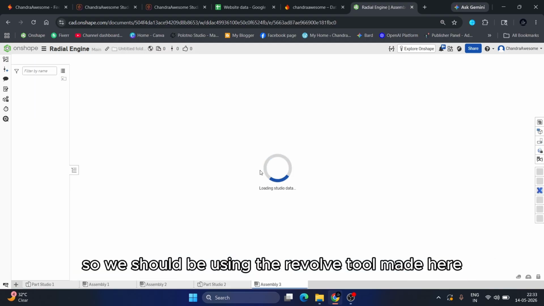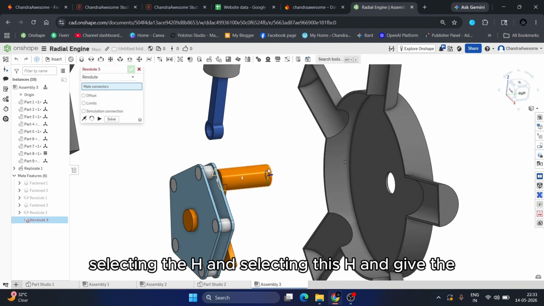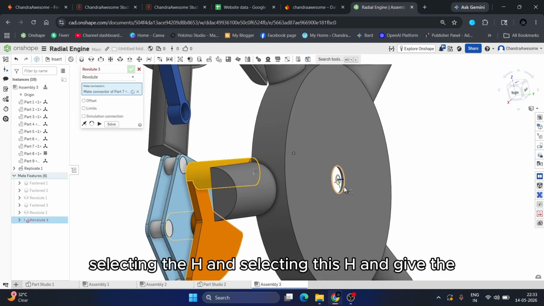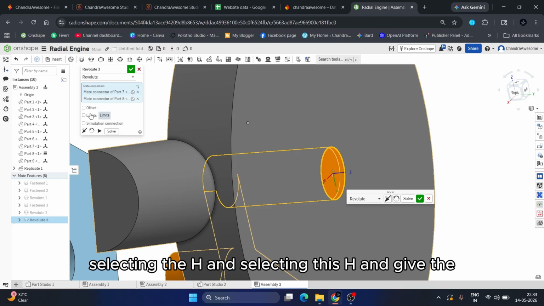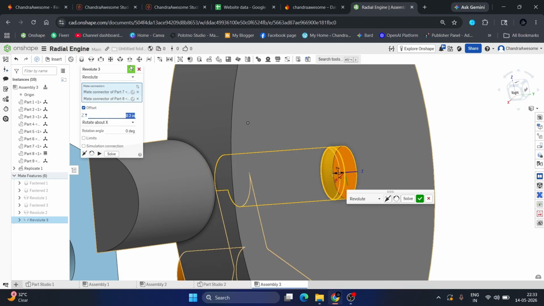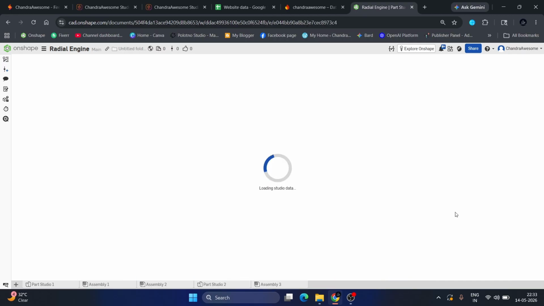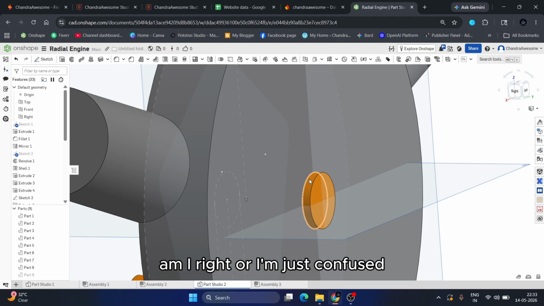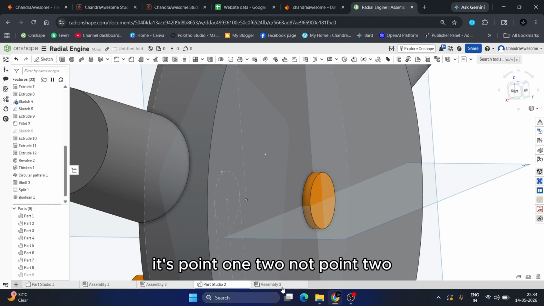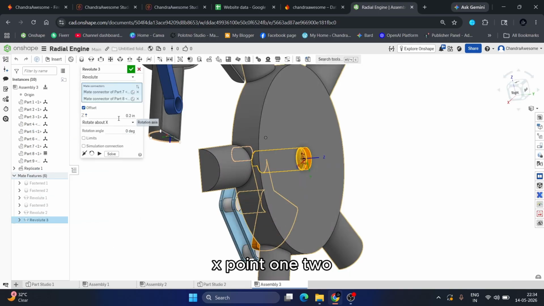So we should be using the revolute mate here, selecting the edge and selecting this edge and giving the offset. You should set the offset to 0.2 and set. Am I right or are you confused? It's 0.12, not 0.2. It's 0.12.